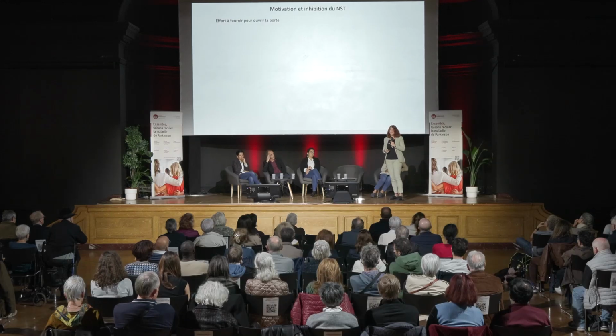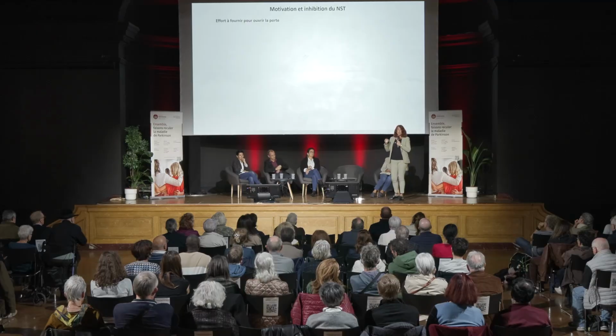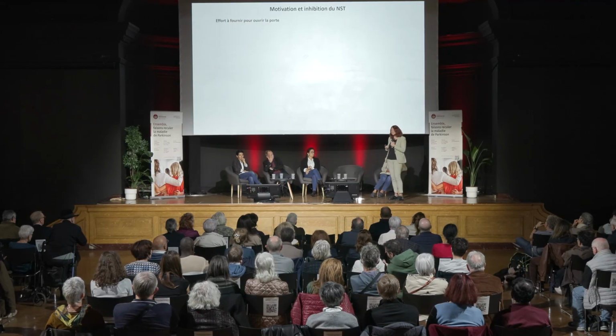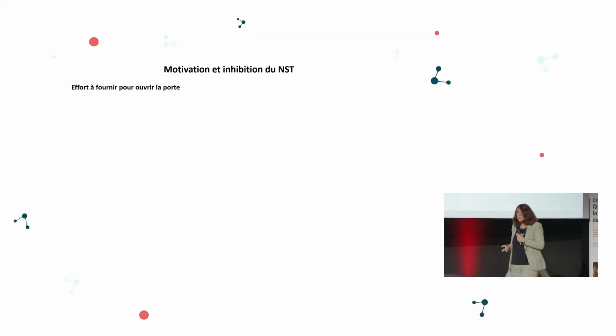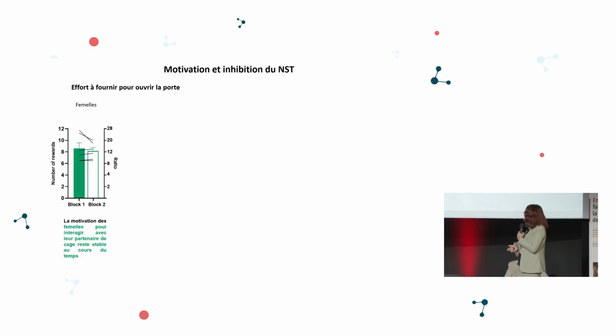Now we have increased the effort to be made on the lever to open the door. Until now, they only had to push the lever once and the door would open. So to understand whether they are really motivated, we're asking them progressively to have to push twice, and then 3 times, and then 4 times, and then 10 times for the door to open. And we look at how many times they will push the lever to have access to the other animal behind the grid.